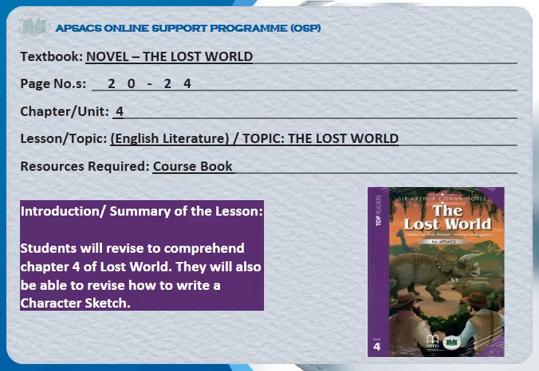This week's revision tutorial is about chapter number 4 of the novel Lost World. You are going to read the chapter. The pages are from 20 to 24, and the summary of the lesson is students will revise to comprehend chapter 4 of Lost World. They will also be able to revise how to write a character sketch.